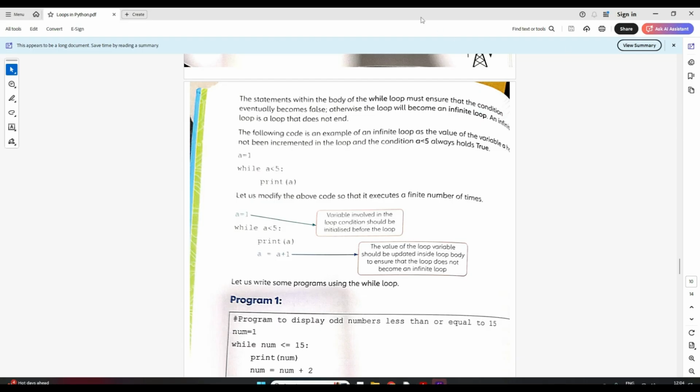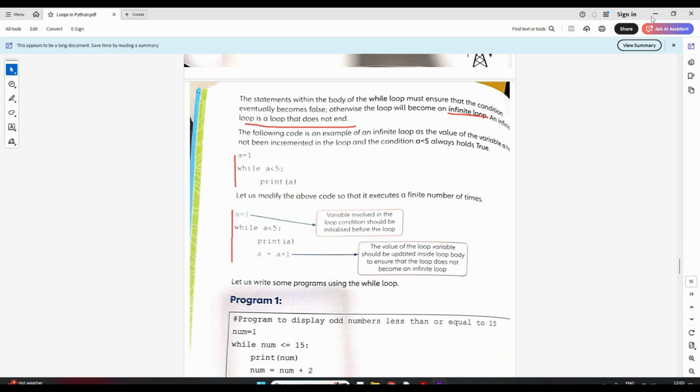Infinite loop means your condition keeps on satisfying forever. The condition never becomes false. An infinite loop is a loop that does not end. I hope this example is also clear, right? And how they corrected it.